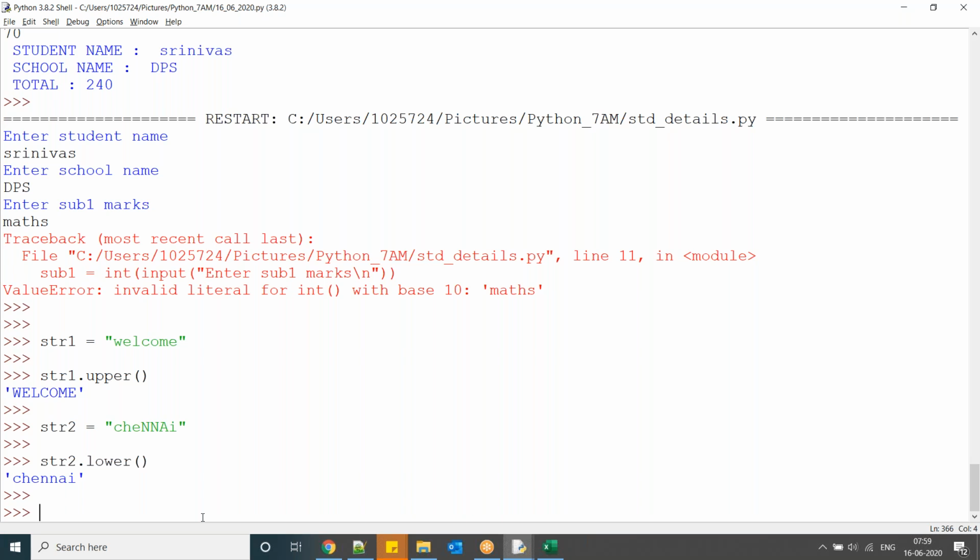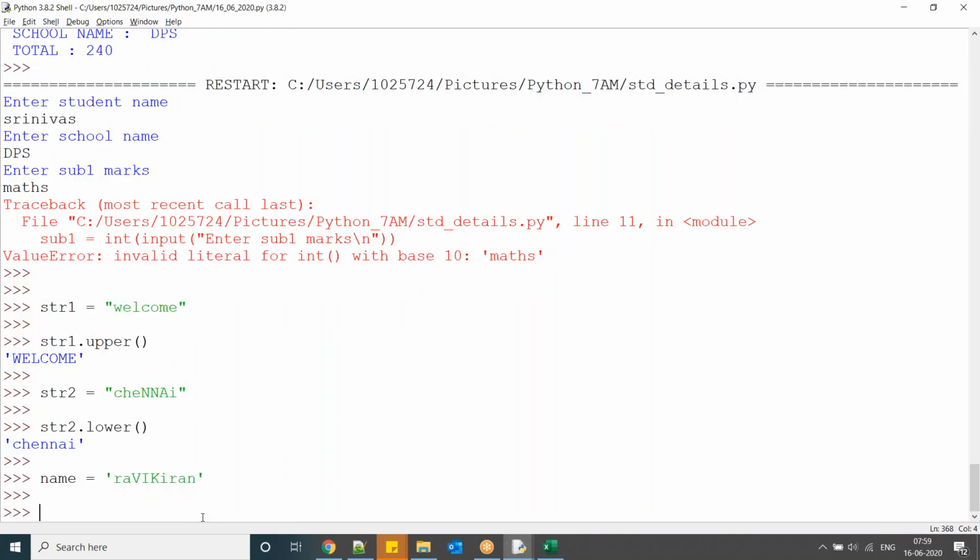Suppose I have a string like this, name equal to, okay, I have a string like this. Now my requirement is that in this string I want the first character in uppercase and the remaining characters in lowercase. First character into uppercase, remaining characters lowercase. How to do this?